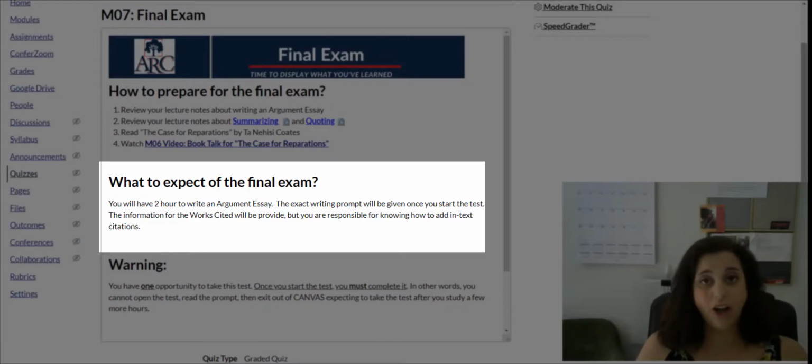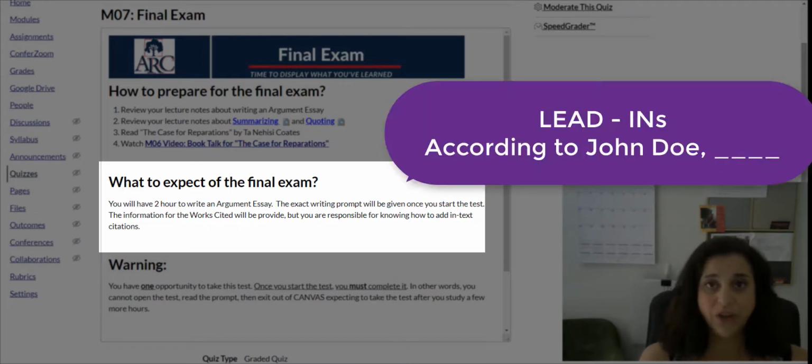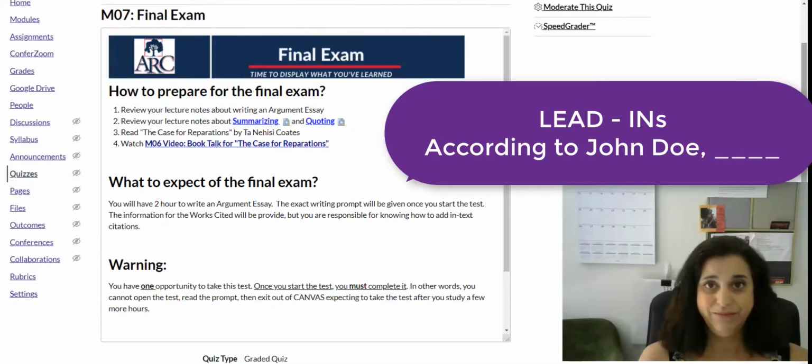You will be writing an argument essay. All the information you need for the works cited page will be provided in the exam. For in-text citations, all you will need to do is use lead-ins.